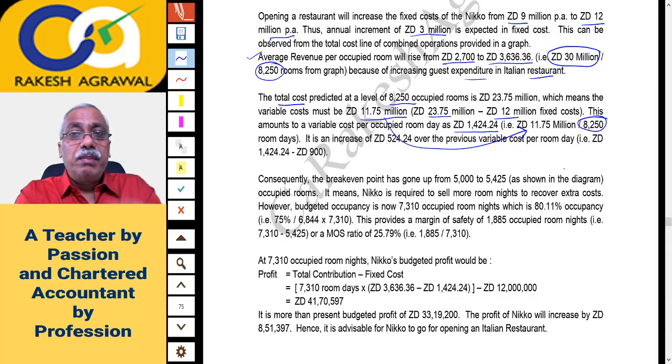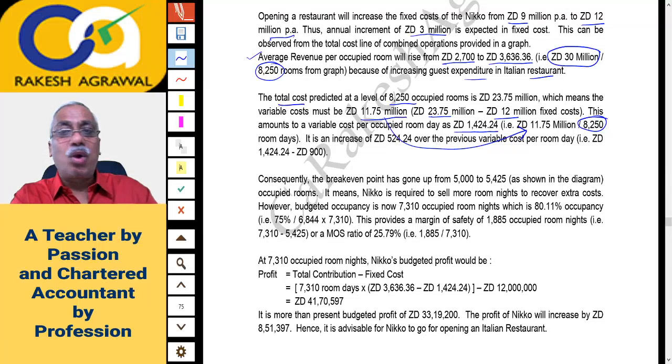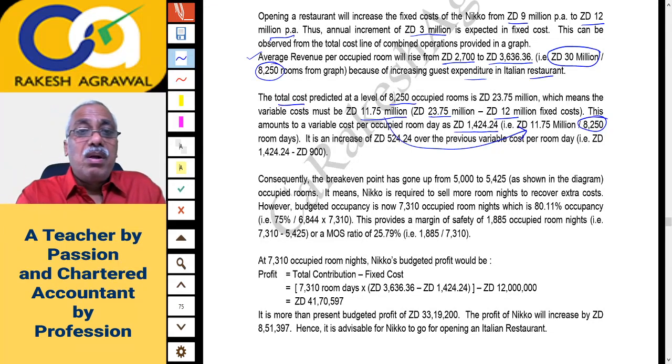So 11.75 million divided by 8,250. Your calculator already has a comma after three digits, if you notice. So calculator already has your thousand, million, billion, trillion data, right? If you check on your calculator, you will find the comma on the top after every three digits. Anyway, so your variable cost per room day